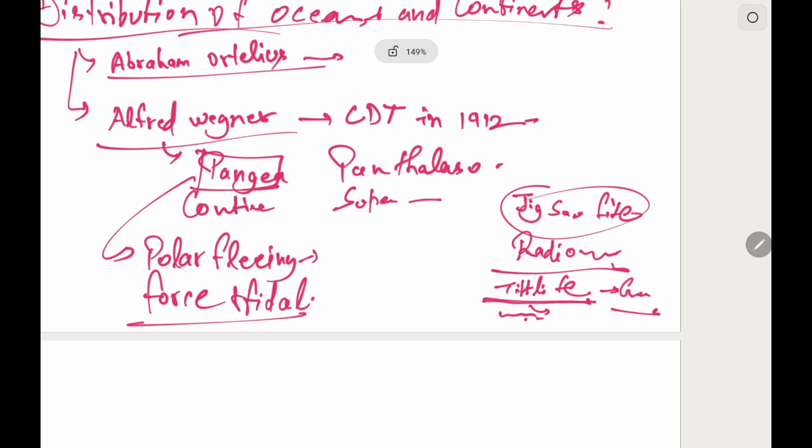Paleomagnetic curves. These are the modern evidences. Paleomagnetism, that is a study of the past magnetism of Earth, gives evidences about the continental drift also.